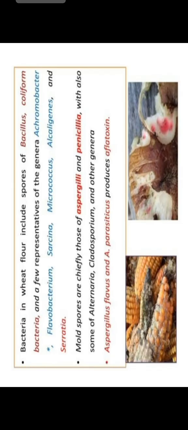The main bacteria that can cause spoilage and can be present are Vibrio cholerae and some other species of Vibrio, like Vibrio parahaemolyticus, which mainly causes gastroenteritis and epidemic infections in different persons.